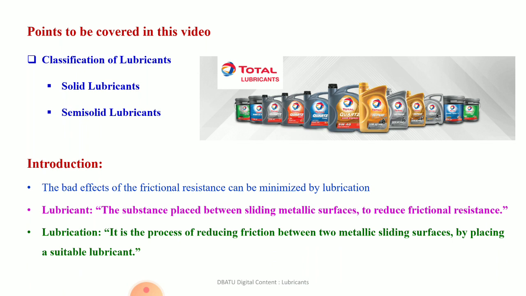We have also defined the lubricant as the substance placed between sliding metallic surfaces to reduce frictional resistance, and the process of reducing friction between two metallic sliding surfaces by placing a suitable lubricant is known as lubrication.